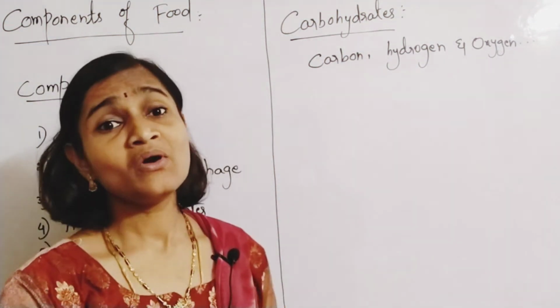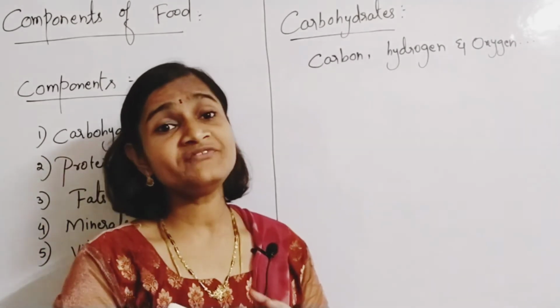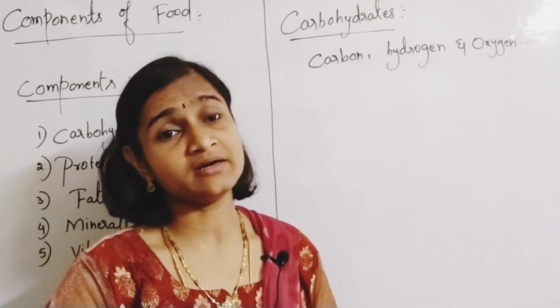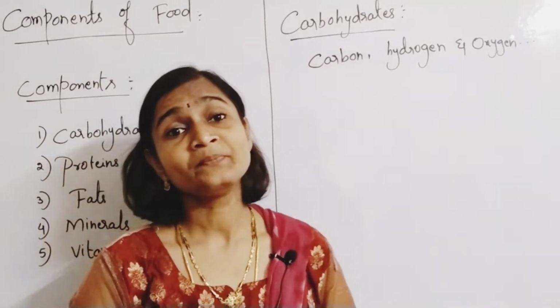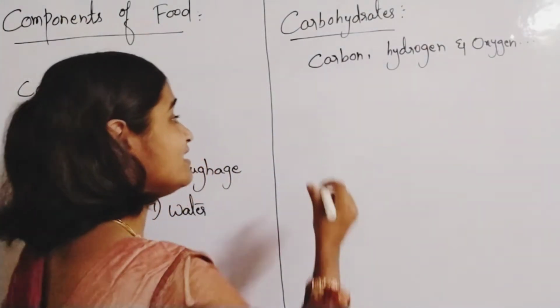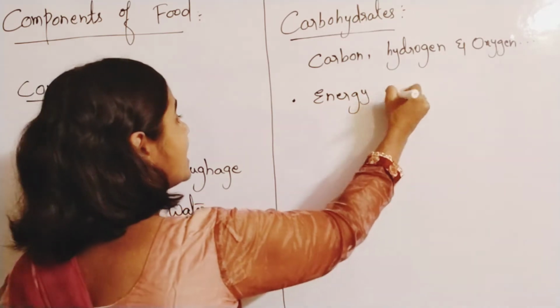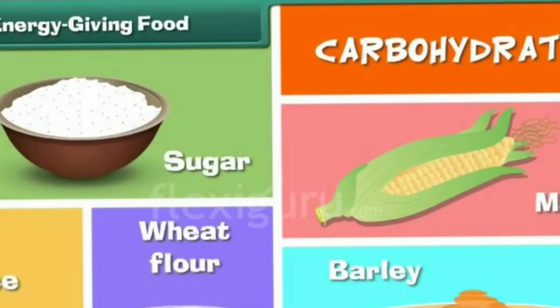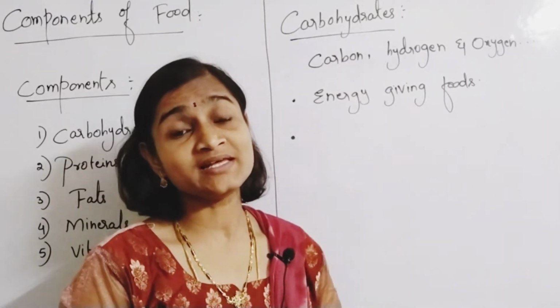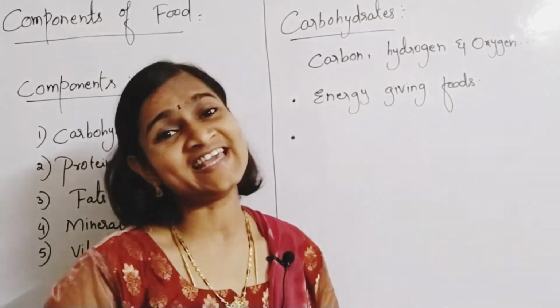Okay, so what are the different carbohydrate foods? Carbohydrates are mainly energy giving foods. They give us instant energy. You all know that glucose and sugars give us instant energy.